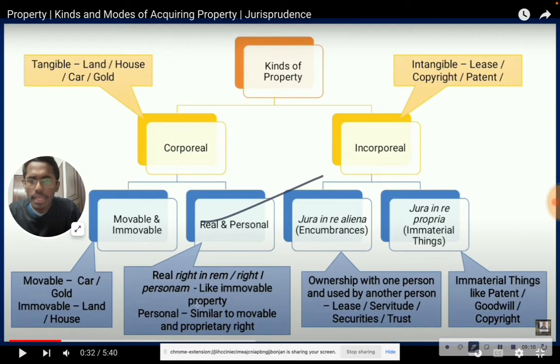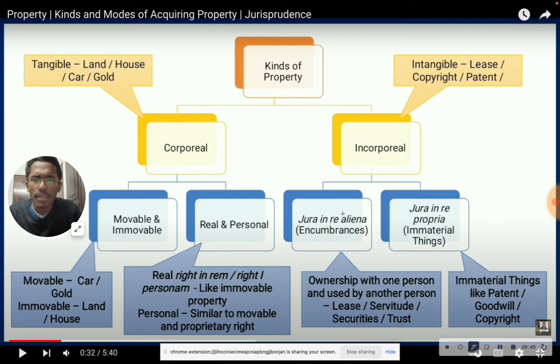The second one is real and personal. In real and personal, we have right in rem and right in personam. Real is like immovable property. Personal is similar to movable and proprietary rights. Remember, in real and personal we have right in rem and right in personam. Just remember this table; it's very easy.